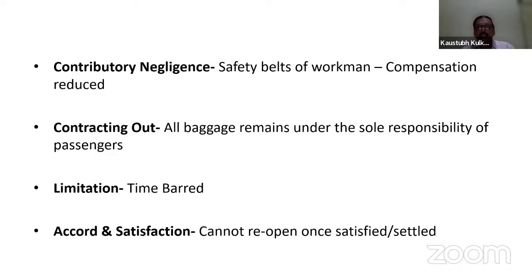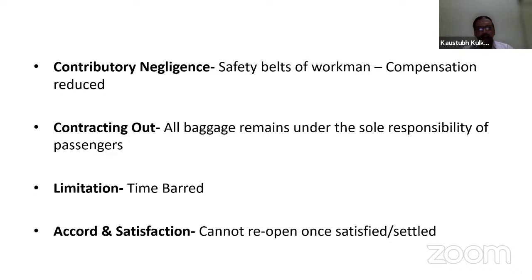Whether any damages or compensation is paid or not, the compensation may still be paid, but this type of defense will be there, and there is negligence on the part of the insured, since at the inception it was stated in the contract that the baggage accompanying the passengers is their sole responsibility.